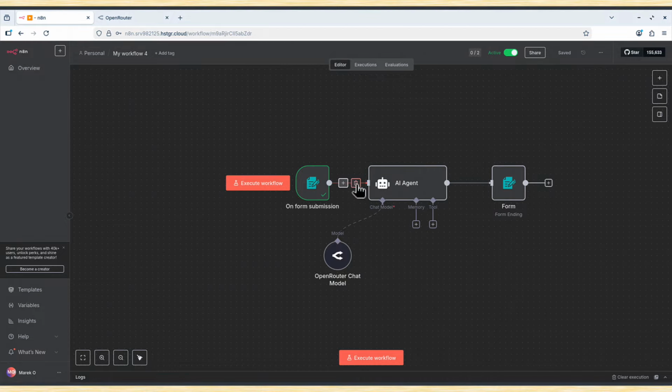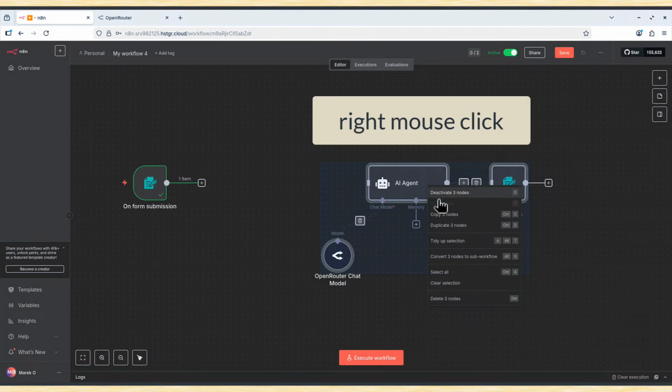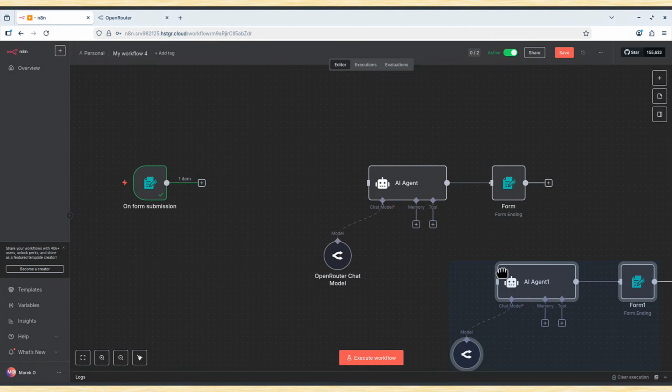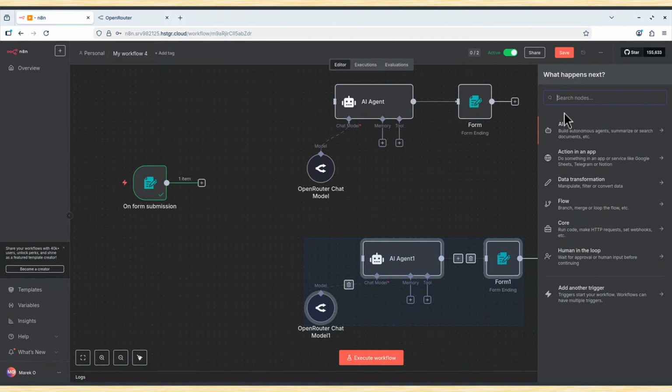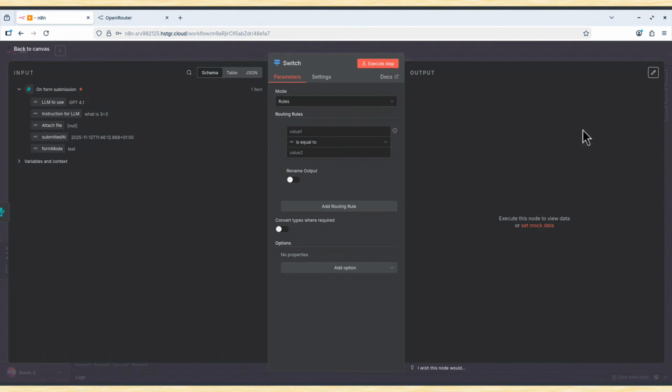Let's remove this link here, so we detach that on-form submission. I can simply highlight everything and say duplicate 3 nodes. This is it. Let's rearrange a bit. And here in the middle, we add another node called switch, that will switch between different LLM models.